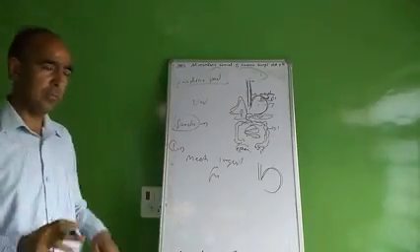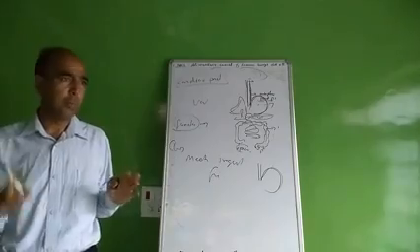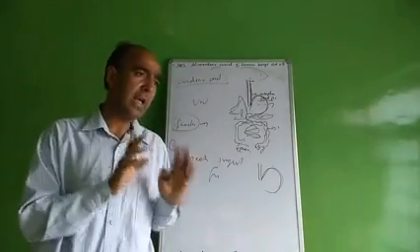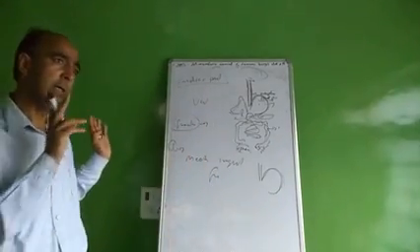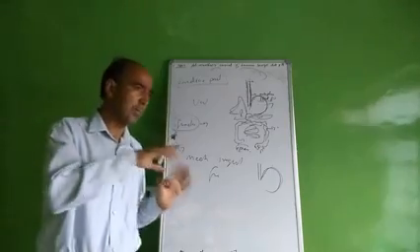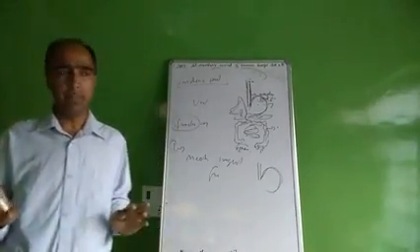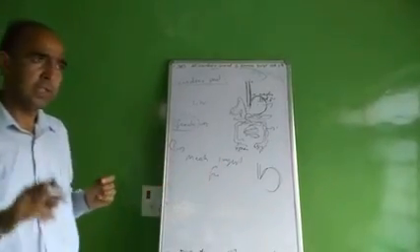Another function is the disruption of chemical bonds in food material through the action of acids and enzymes. Another function is the production of intrinsic factor required for the absorption of vitamin B12. These are the functions of the stomach.